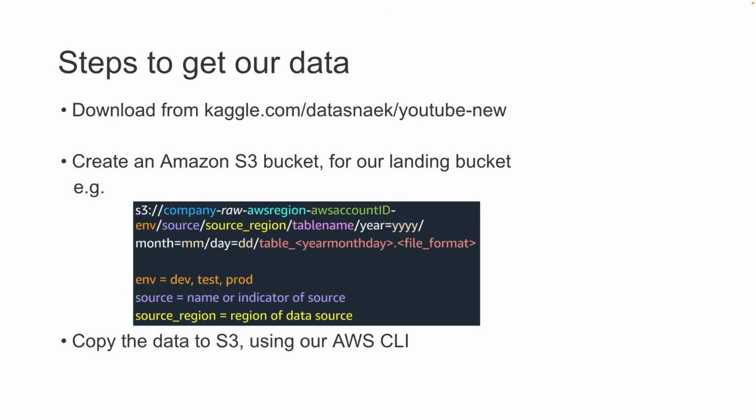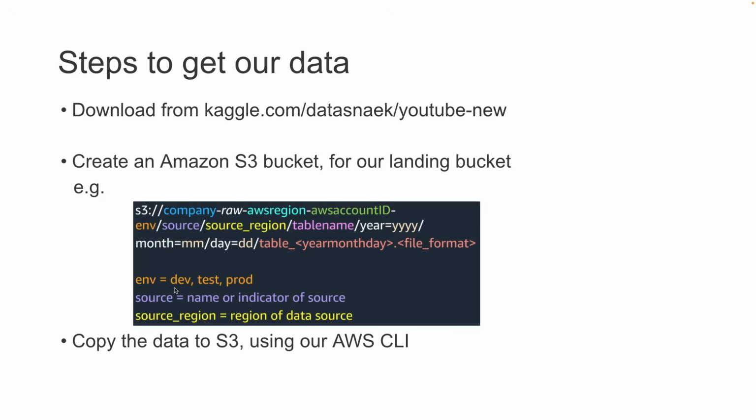S3 bucket is basically used for storage. It is called object storage, so you can store any files over there. Now there is a naming convention that we're going to follow to maintain our S3 bucket and to easily identify what is happening. Generally, if you are working in a large company, they have a proper set of naming conventions, such as company name, then if the data is raw, you write raw, then AWS region, account ID, and different environments.